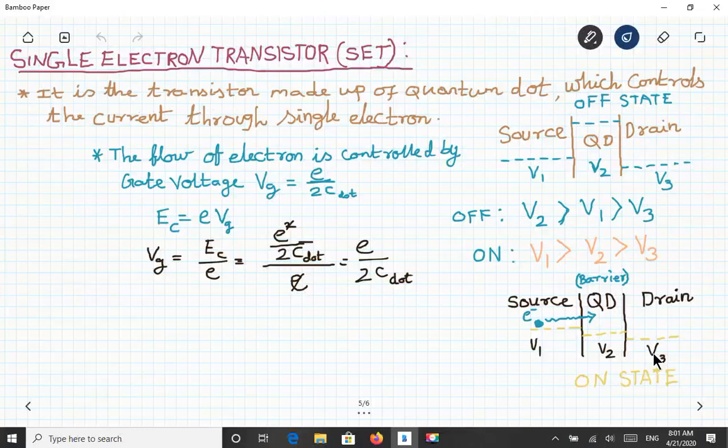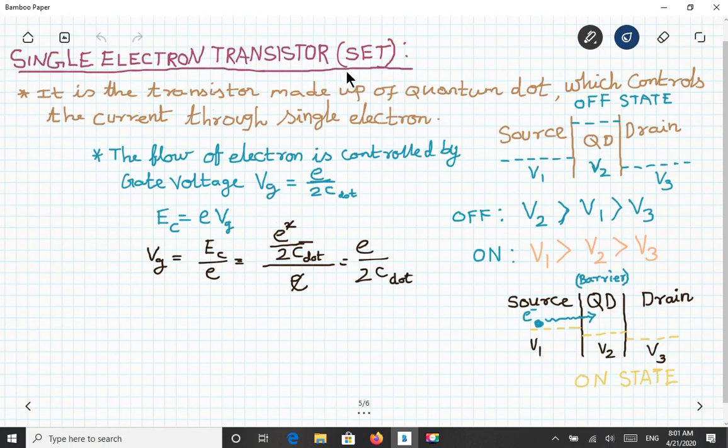Hi everyone. Today's topic we are going to discuss is the single electron transistor. We already saw the principle behind the single electron transistor. You all know what the principle behind this is. The main principle behind the single electron transistor is quantum tunneling, or electron tunneling.